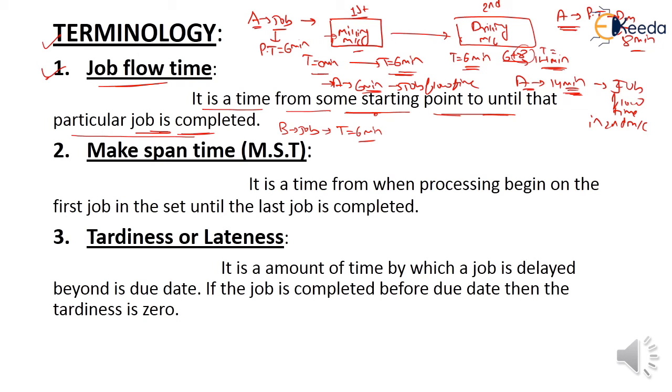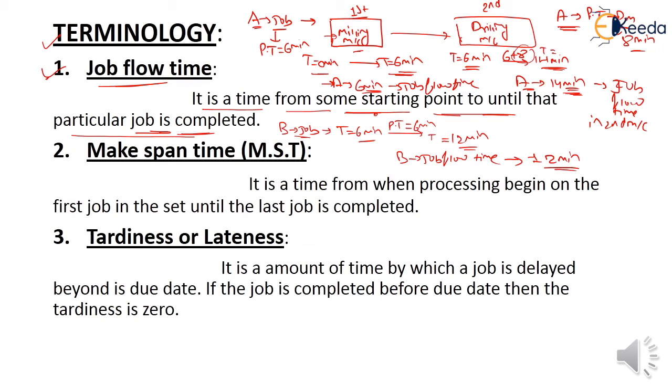So for the B job the starting point is 6 minutes and in the question the processing time for B is given as 6 minutes. So the job B is finished after the 12 minutes. So the job flow time for B is 12 minutes.